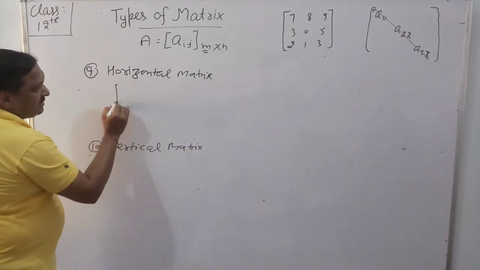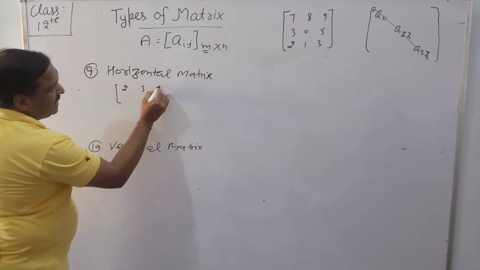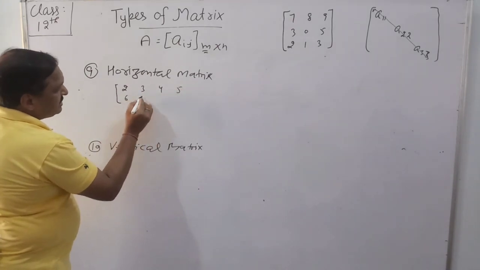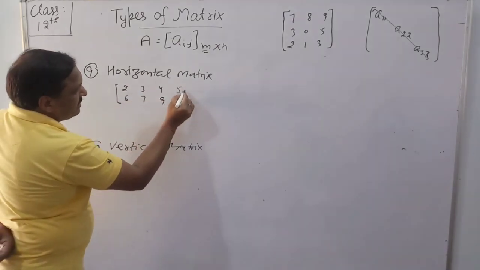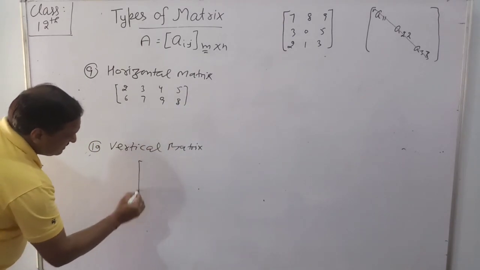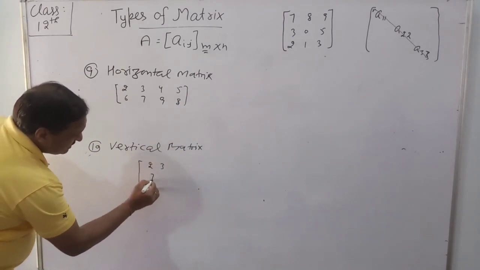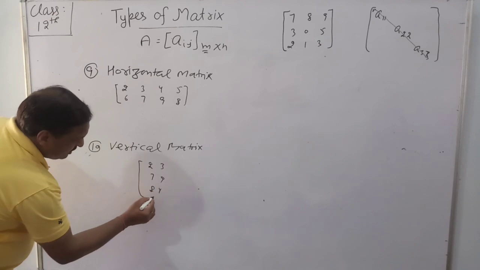Note this matrix 2, 3, 4, 5, 6, 7, 9, 8 and another matrix 2, 3, 7, 9, 8, 4, 0, 3.